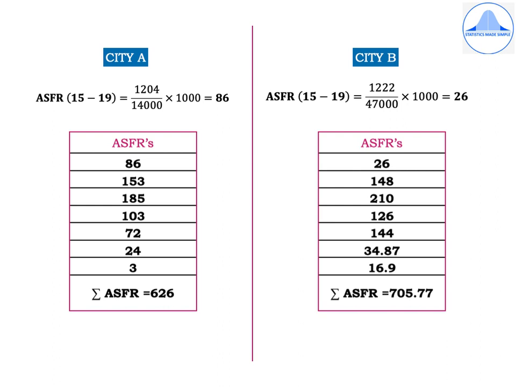Now in a similar way for city B, we find out ASFR for the age group 15 to 19, which is equal to 1222 divided by 47,000 into 1000, which is equal to 26. After calculating the remaining ASFRs for the other age groups, we get the ASFRs as 26, 148, 210, 126, 144, 34.87, 16.9. And you get summation ASFR is equal to 705.77.